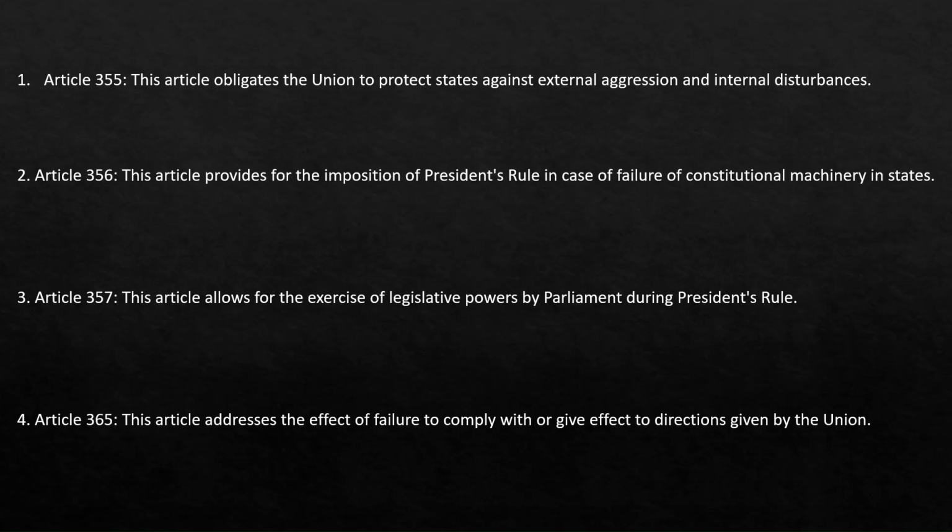Article 357. This article enables Parliament to confer on the President the power of the state legislature to make law. This means that while the President's rule is in effect, the legislative power of the state can be exercised by Parliament. Article 365. This article deals with the failure of the state to comply with or give effect to the directions given by the Union government. It provides grounds for the imposition of the President's rule.